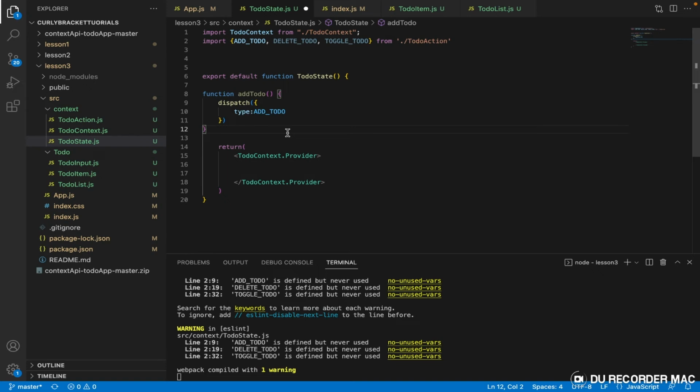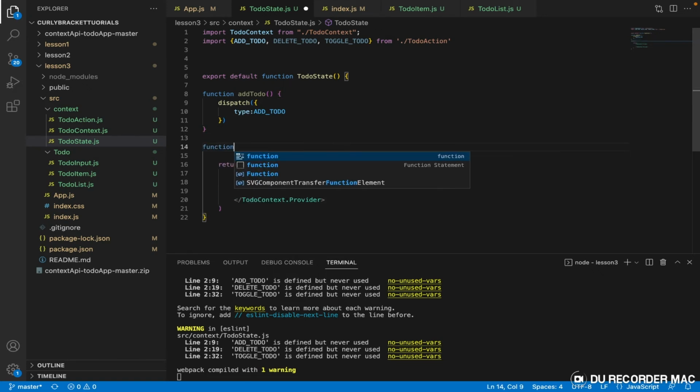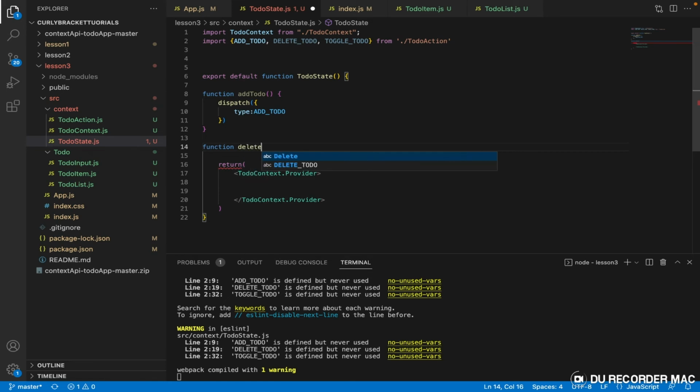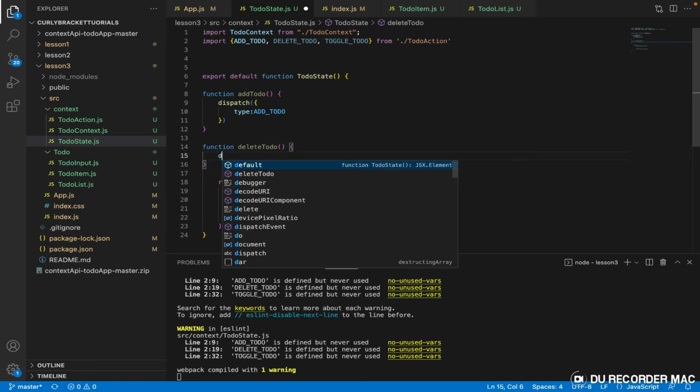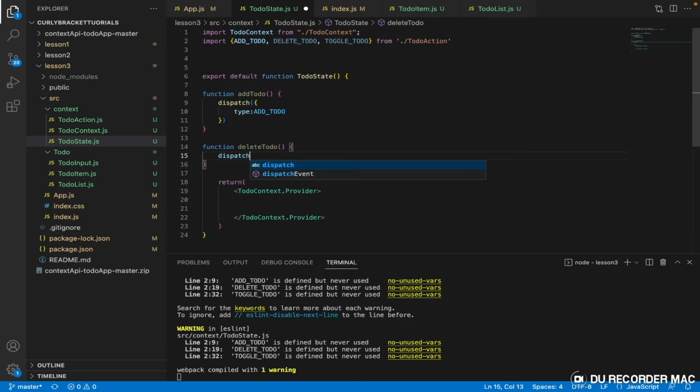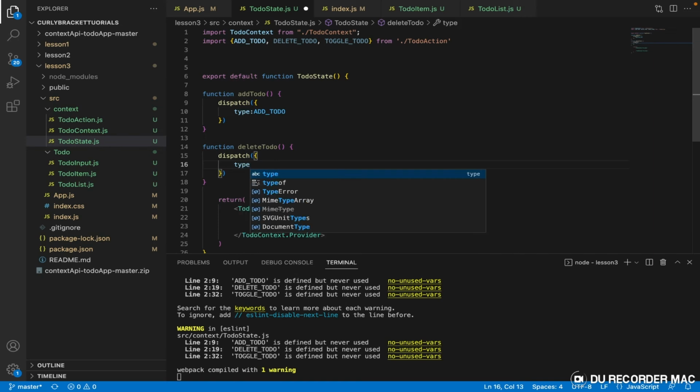Now let us do another one for delete to do. Of course, it's a function, and we want it to dispatch something for us. What type of information is it going to dispatch?